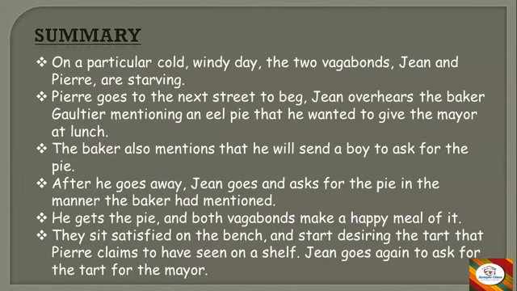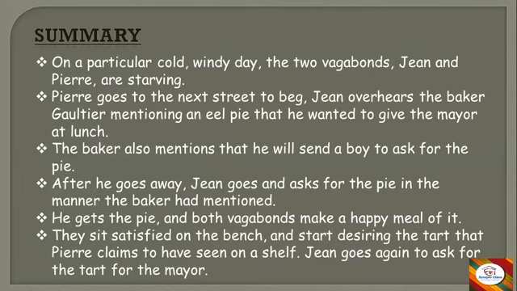All this conversation was heard by Perry. After he goes away, Jane goes and asks for the pie in the manner the baker had mentioned. Whatever he heard, in the same way, Jane acts over there and asks for the pie. And he gets the pie. Then both vagabonds make a happy meal of it. The wife, Marion, trusted and gave it to him, and they had a nice meal with that pie.